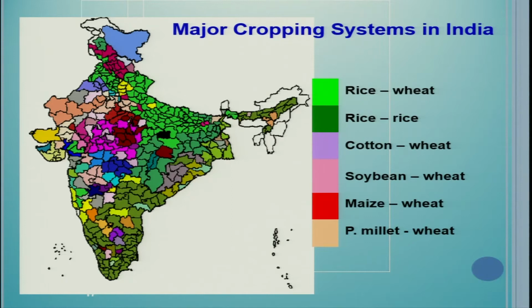Now see the rice wheat major cropping system in India. Rice wheat is the dominant cropping system which covers a very large area in India. Rice, cotton wheat, soybean wheat, maize wheat, pulse millet wheat. So you can see the distribution of these rotations. See the distribution of rice wheat. It is mostly dominant in the Indo-Gangetic plain. See the case of rice, it is in South India. You see down South India. Cotton wheat is mostly in Northwest India. Soybean wheat is in Central India. Maize wheat is in North India, and pulse millet wheat is in Northwest India, Rajasthan, etc.